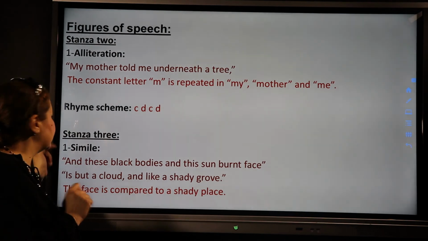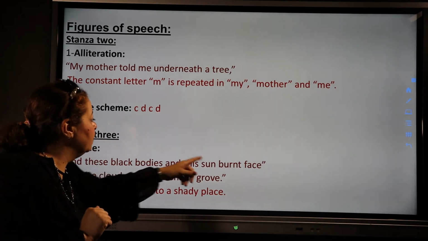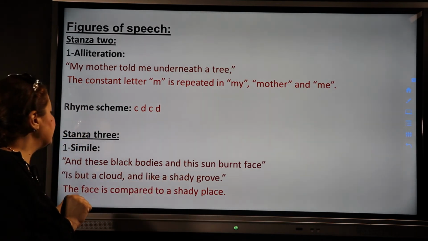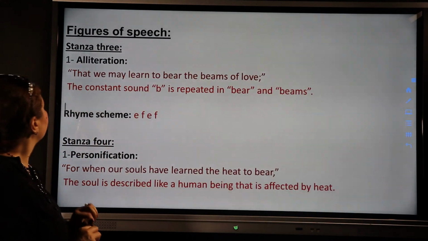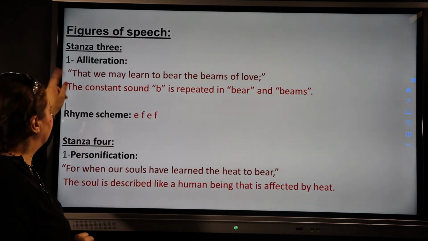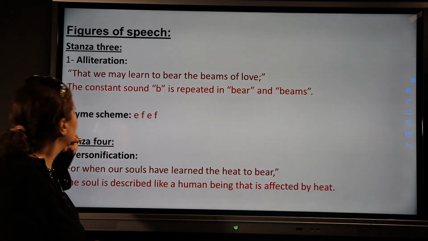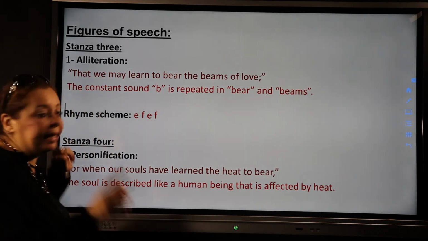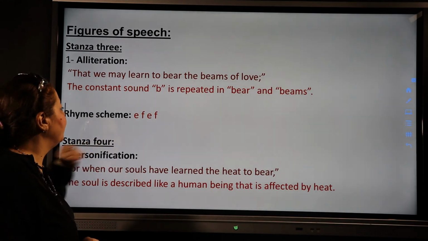Then in the third stanza, again, we have simile. And these black bodies and this sunburned face is but a cloud and like a shady grove. The face is compared to a shady place. In the third stanza, also we have alliteration, that we may learn to bear the beams of love. The constant sound B is repeated in bear and beams, again to give music to the lines. The rhyme scheme here is EF, EF.